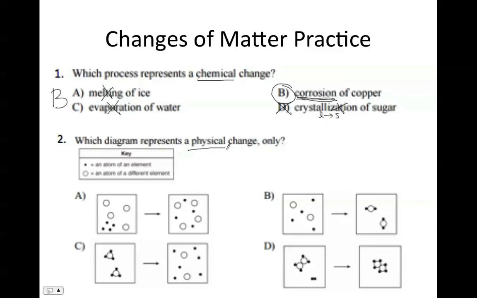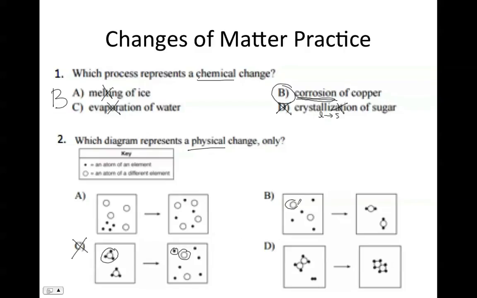So remember, whatever we start with, we end with. We're just simply looking at rearrangement. So A, we have two different types of particles, and we can see that we still have those two different separate types of particles. C is not going to be correct because here we have a compound, and then here it's separated out. So we've gone through a change.